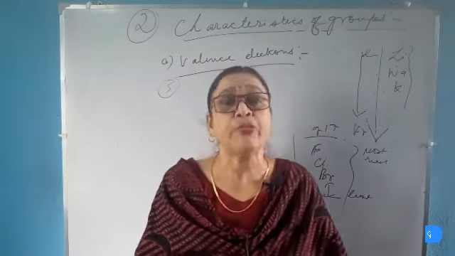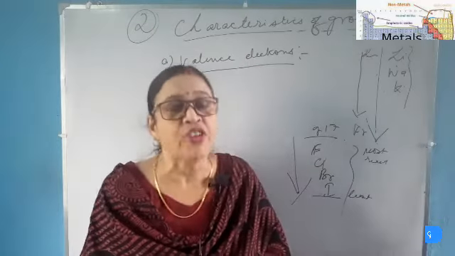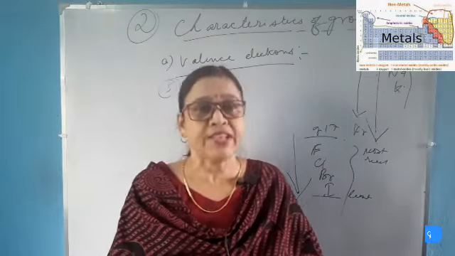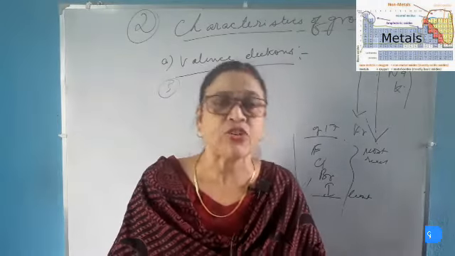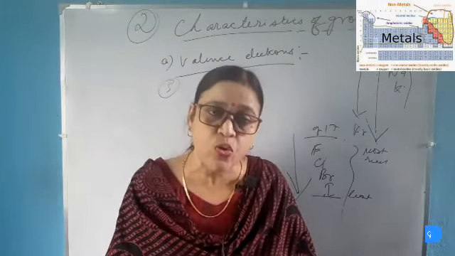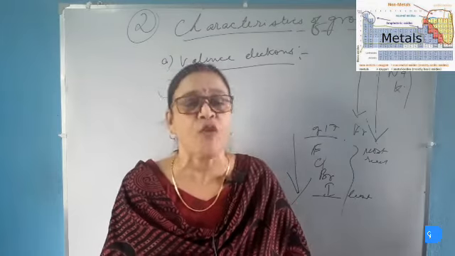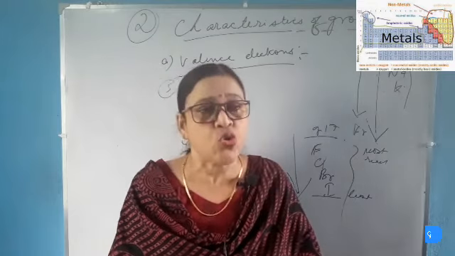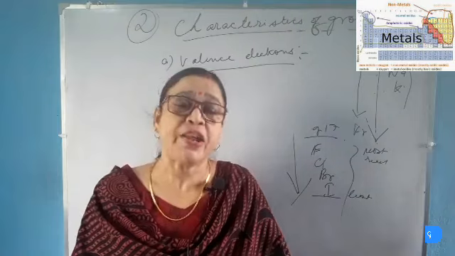Now we will study the nature of oxides. The nature of oxides of the elements in a group remains the same because they have the same number of valence electrons, and so they have the same valency in a group, and thus the chemical properties of all the elements in a group are the same. So all the elements in a group have the same nature of oxides.